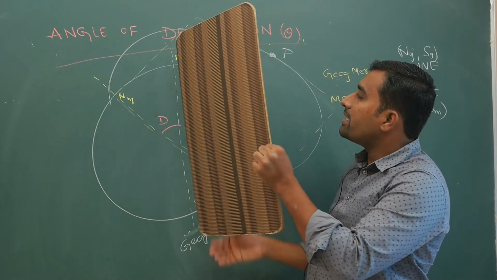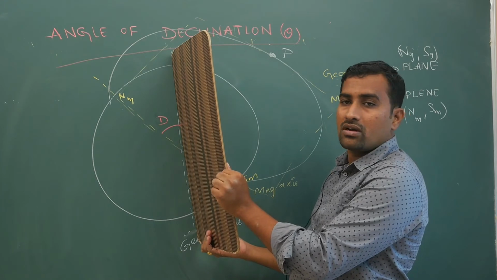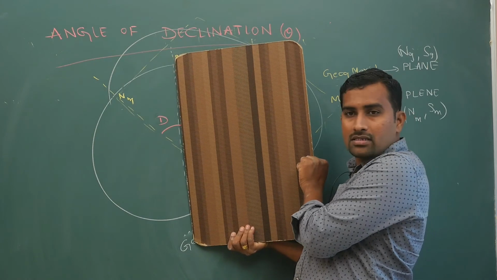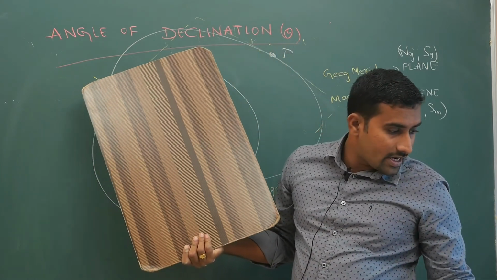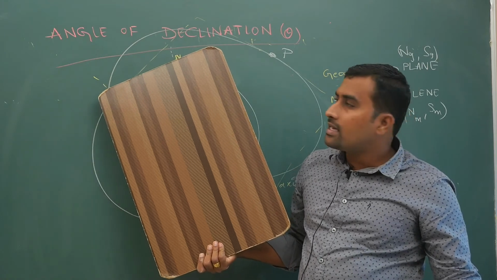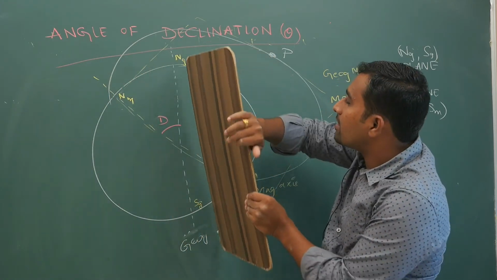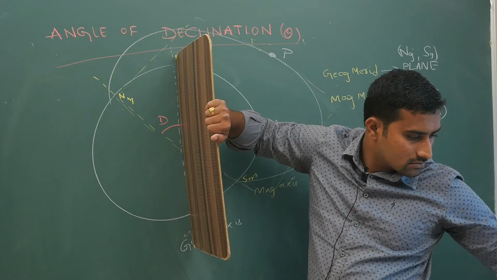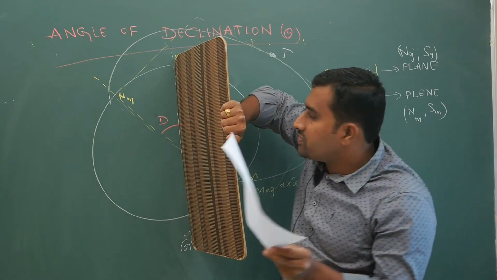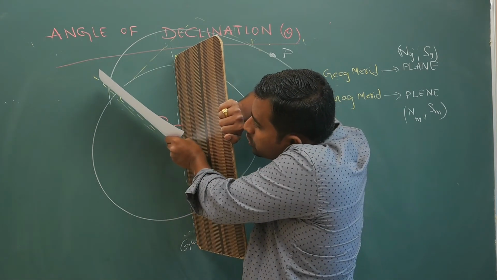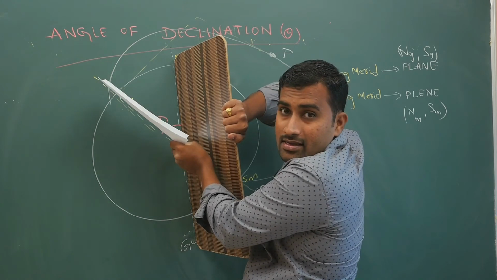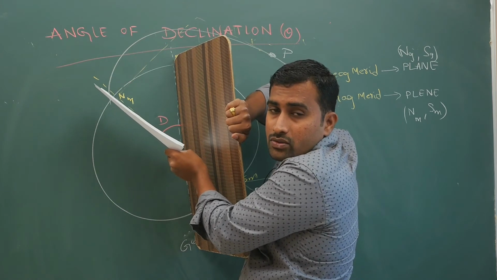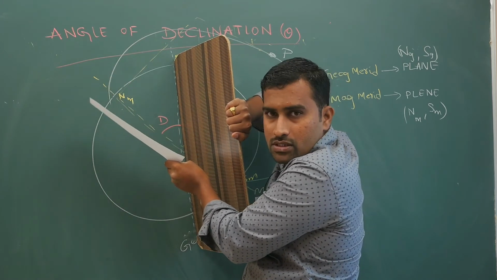Similarly, the geographic meridian is a plane passing through the geographic poles. This is a geographic meridian, this is also a geographic meridian, like this. In fact, I want you to understand that these are different planes. Don't think these two are the only geographic and magnetic meridians. Often students get confused here and keep asking silly doubts.